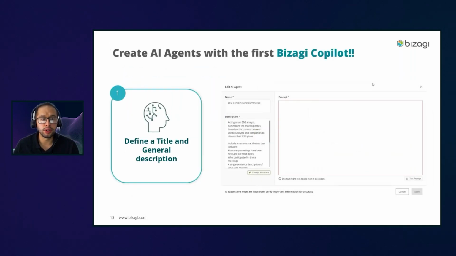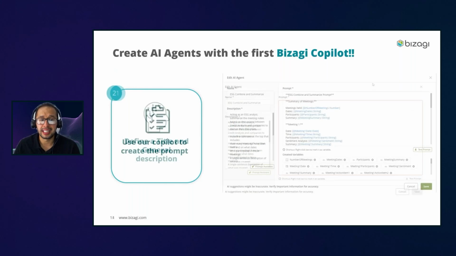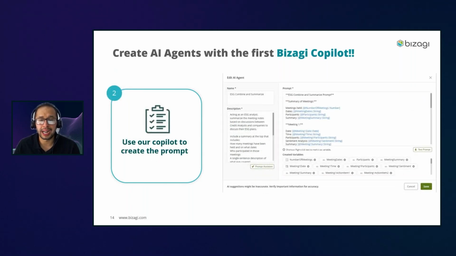So basically, what you are going to find, and I'm going to show you this live in just a couple of seconds, is that you go directly, you define a name, you define a title, and then the Copilot will create the prompt automatically for you.